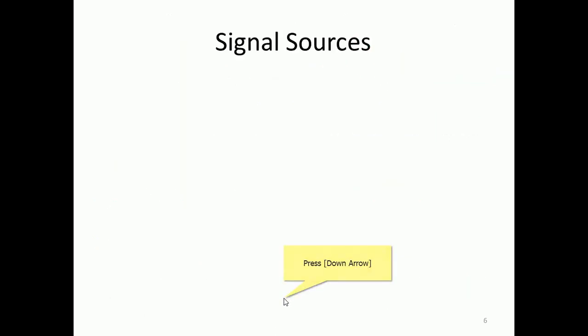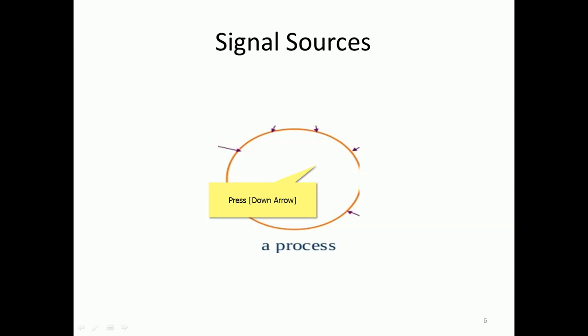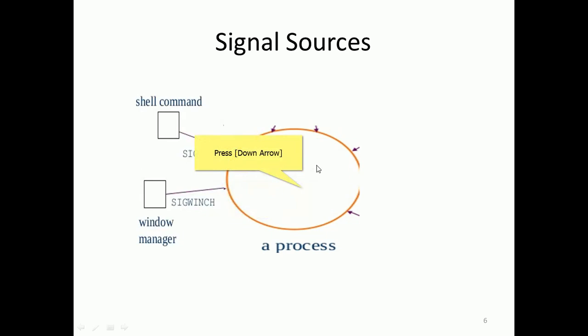So now signal handling. How do signals occur, and what are the sources of signals in a computing system? Let's consider a process, and here we have a window manager. When you open a window by clicking an icon, the window manager will send a signal to the processor.